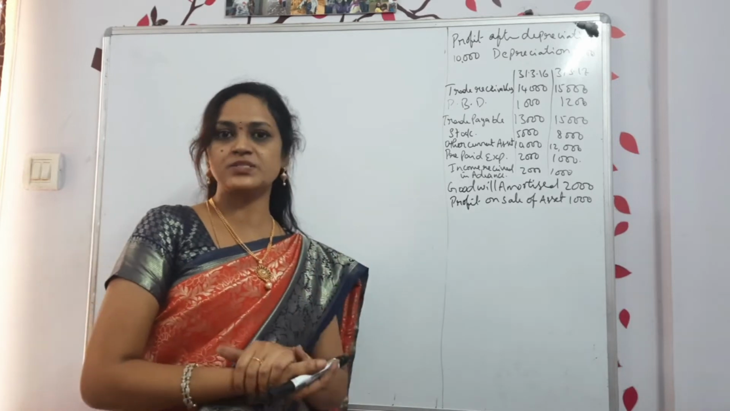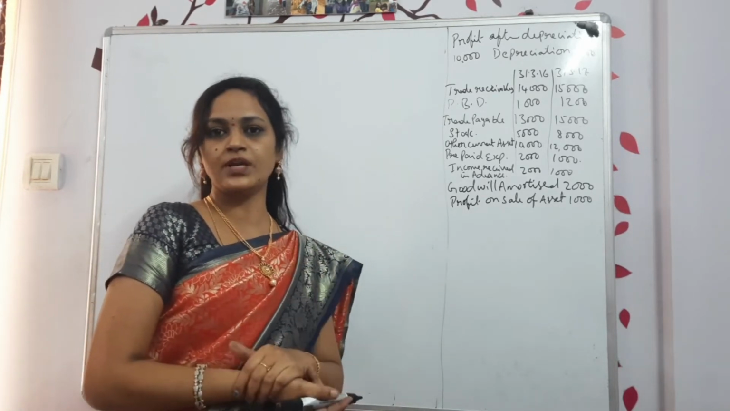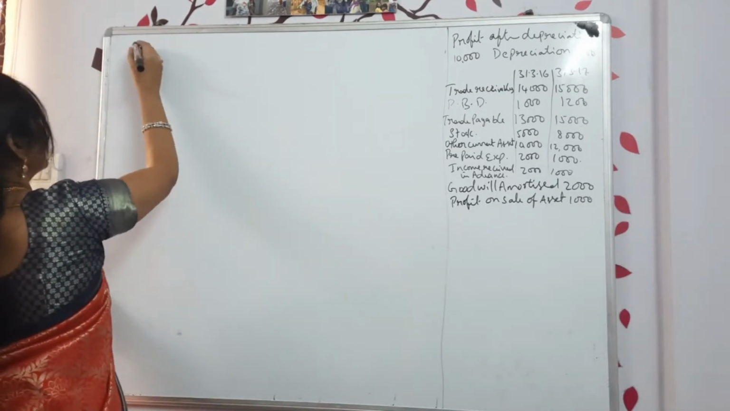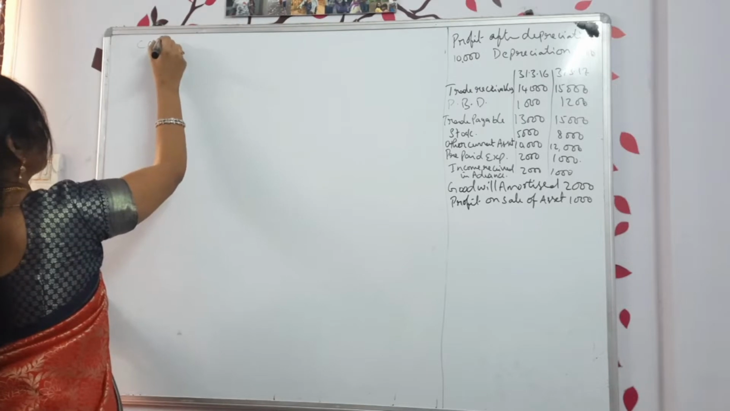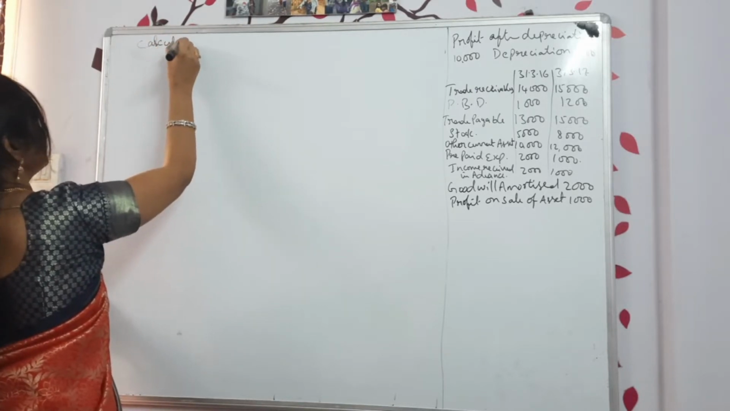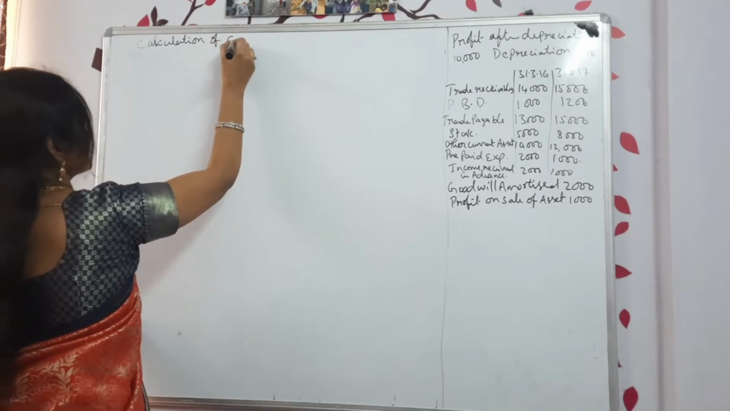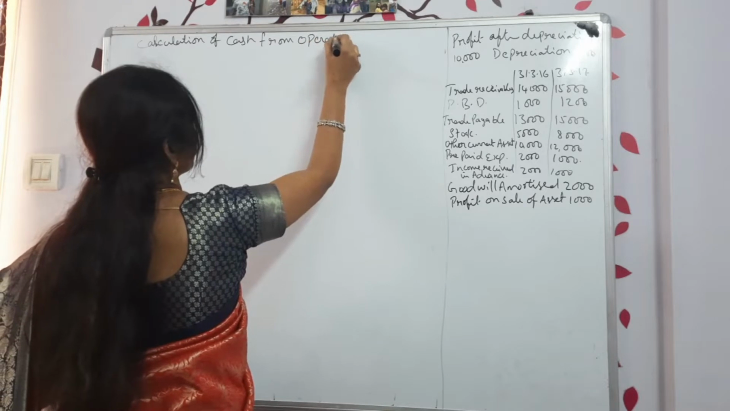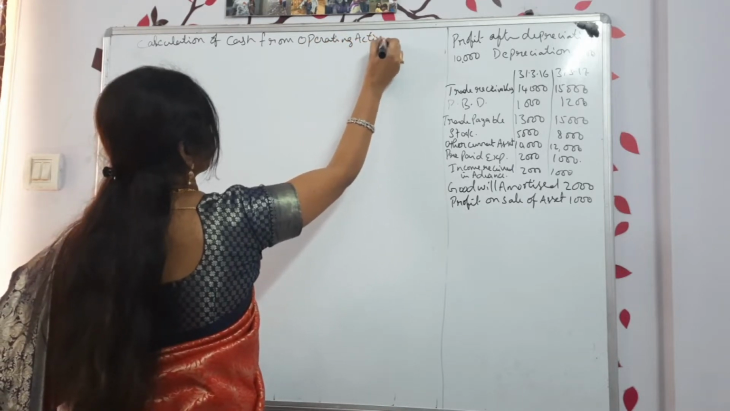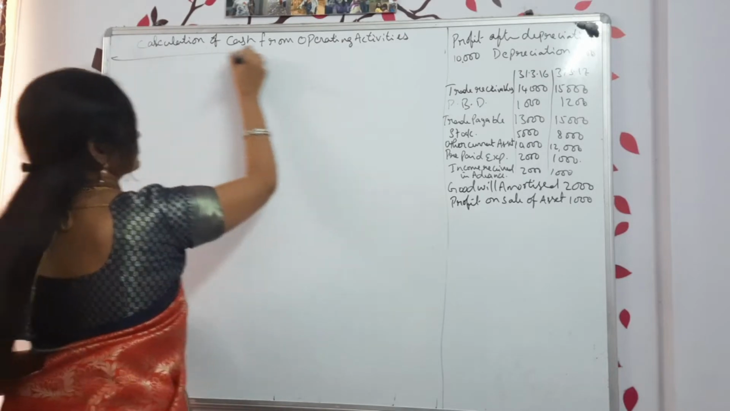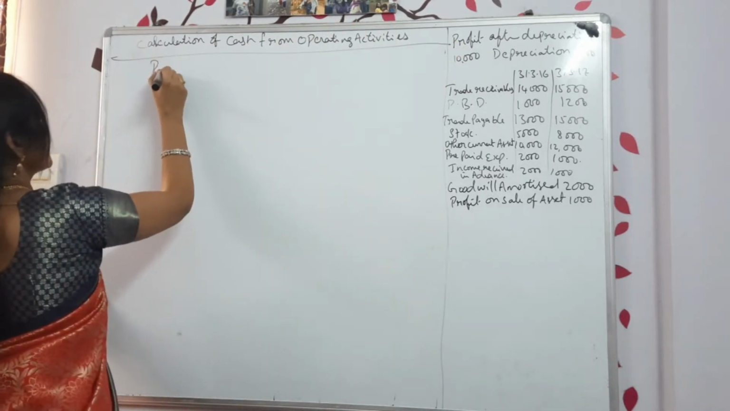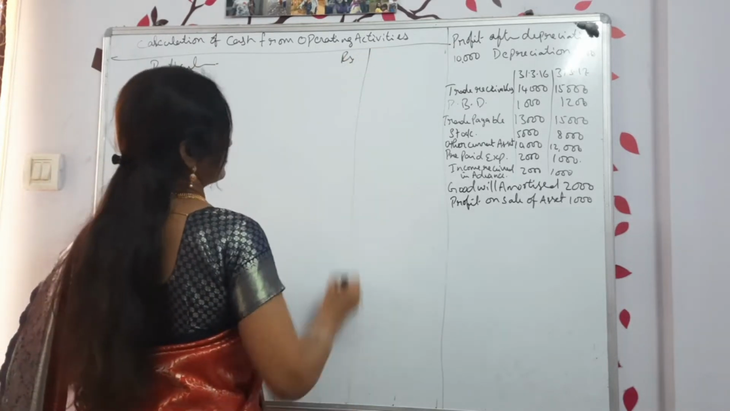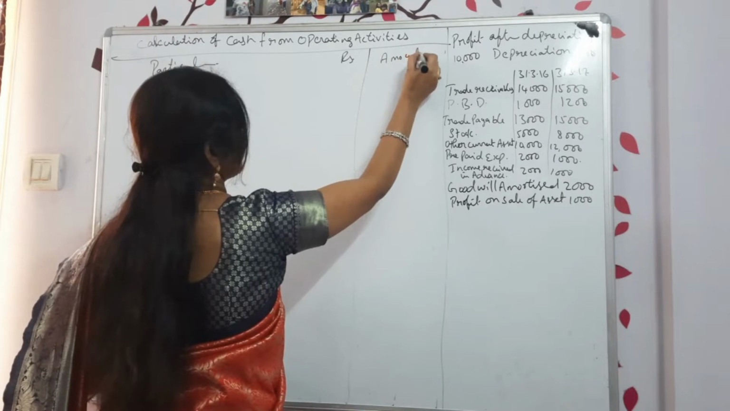In the format already I have explained. Once again I will explain what all will come, and how to make it simple. First write the heading: calculation of cash from operating activities. Particulars, rupees and amount.